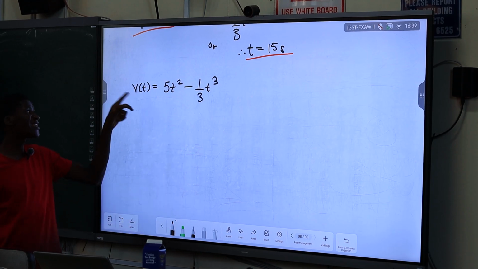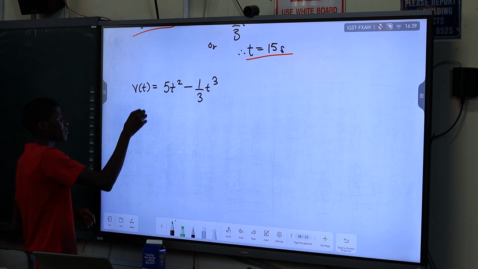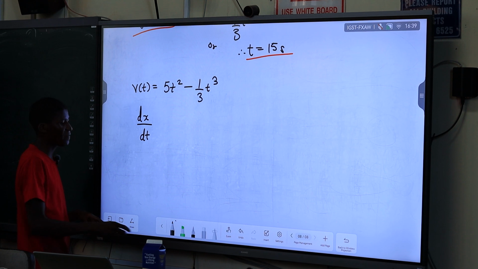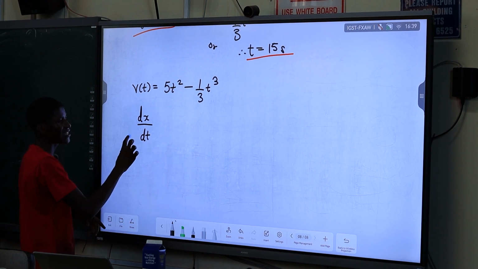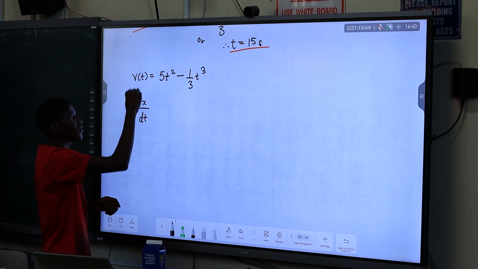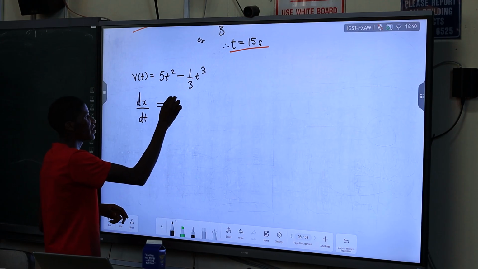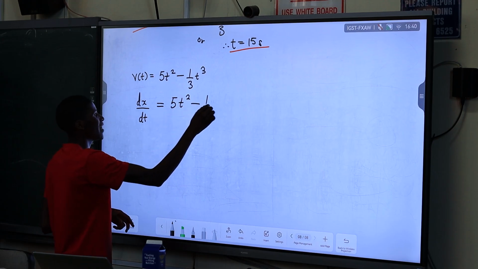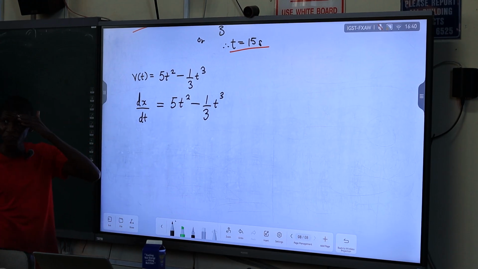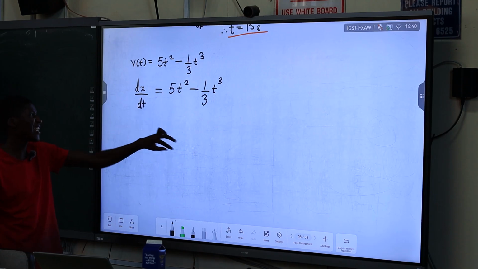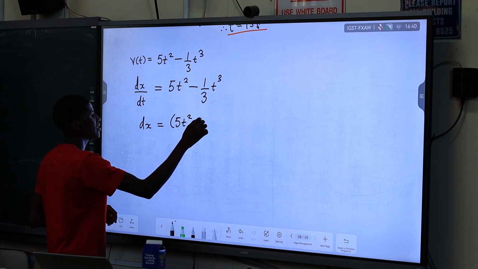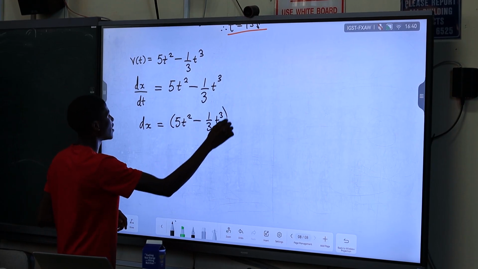Now, velocity as a differential equation can be expressed as dx/dt, because you are finding the derivative of position with respect to time. That's velocity. So instead of v at t, you write it as dx/dt, which equals 5t squared minus 1 over 3t cubed. Can you just integrate like that? No, you cross multiply with dt. So dx is going to be (5t squared minus 1 over 3t cubed) dt.